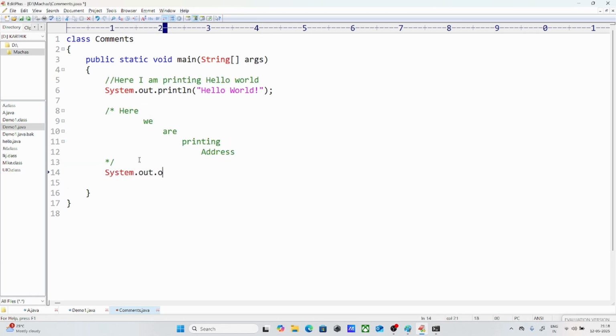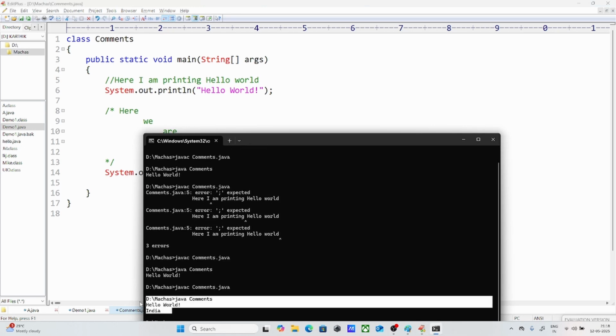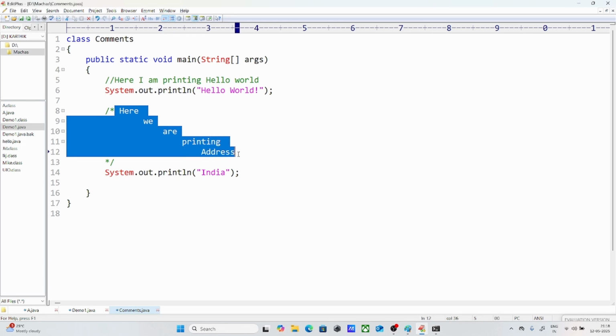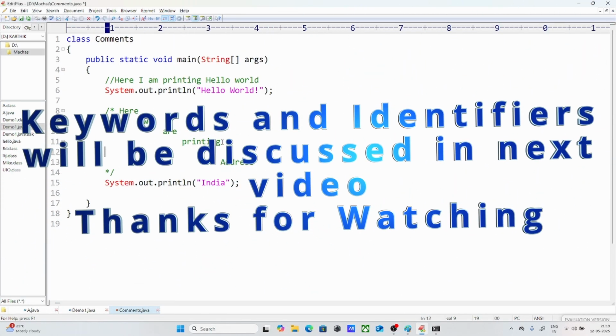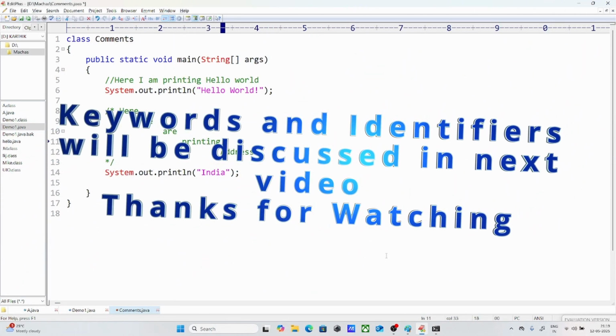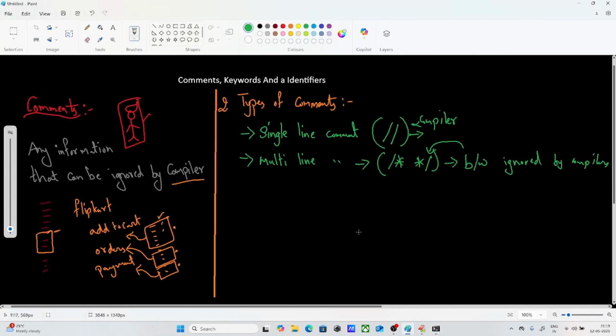System.out.println, I'll give India is the address. So let us save and let us compile and run. See, hello world India, and this is for our reference. I am printing the address here and I am printing hello world. As of now there are 2 lines, maybe you may not get confused, but as the number of lines of code increases, at that time we will get the problem. Hope you guys got it, right? This is about comments. Okay, next we will see the concept called keywords.